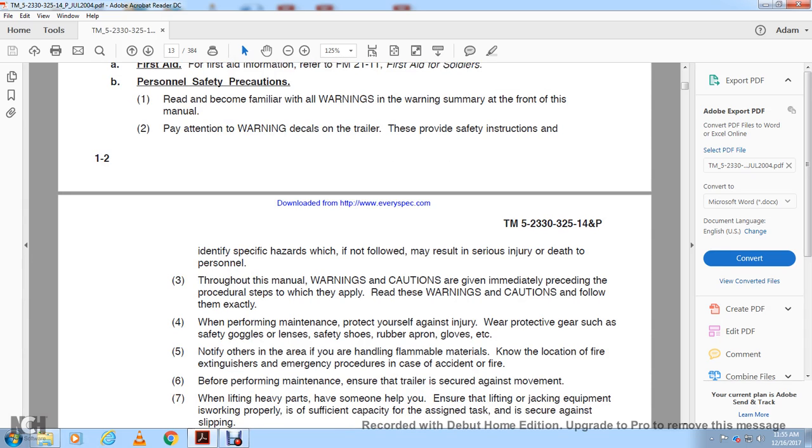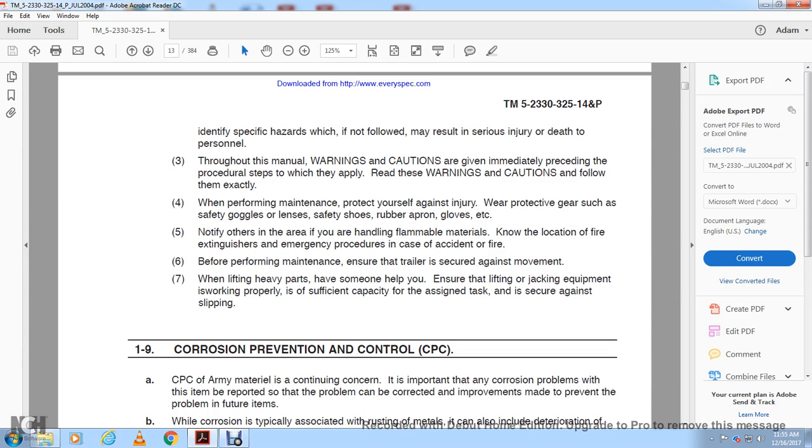When lifting parts of the equipment, have someone help you. Ensure the lifting jack or equipment is working properly, has sufficient capacity for the assigned task, and is secured against slipping. 1-9, Corrosion Prevention and Control for Army materiel is a continuing concern.